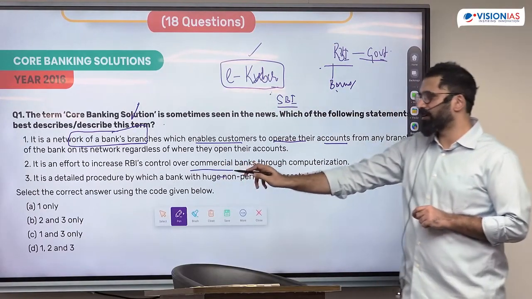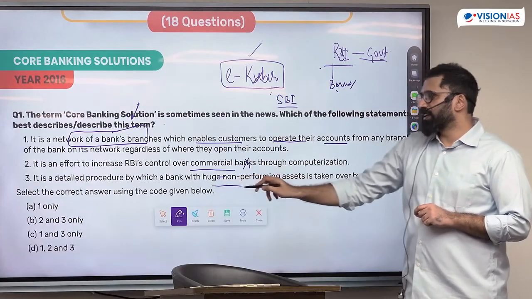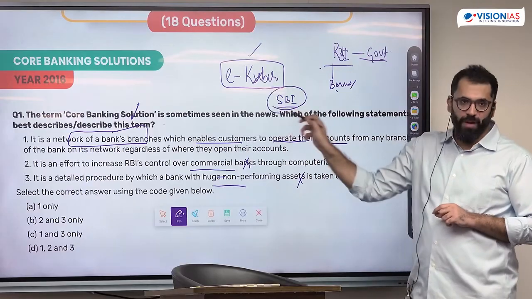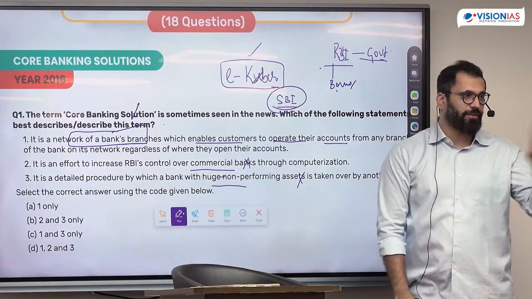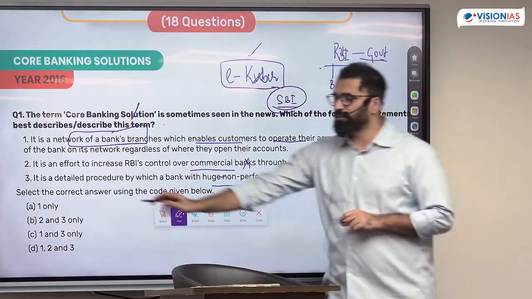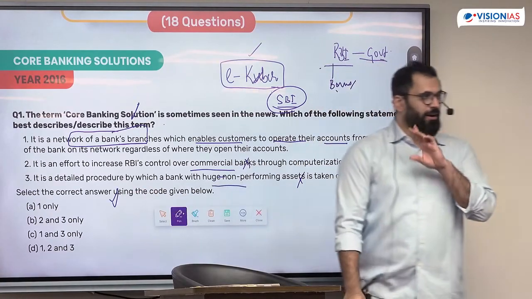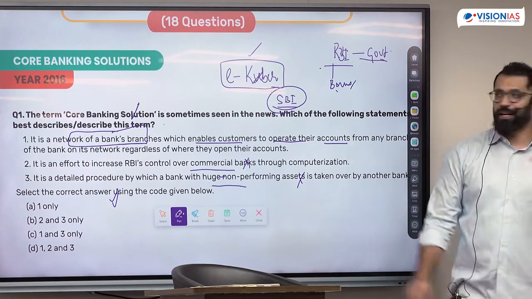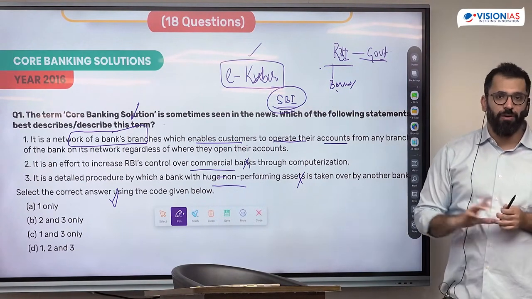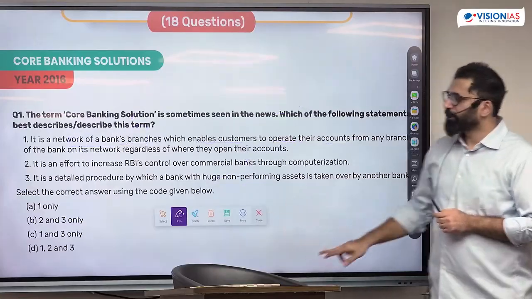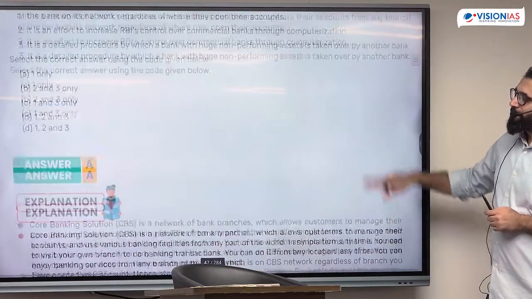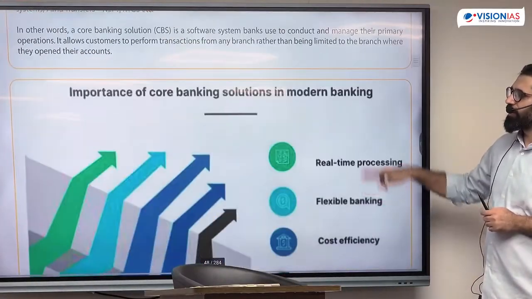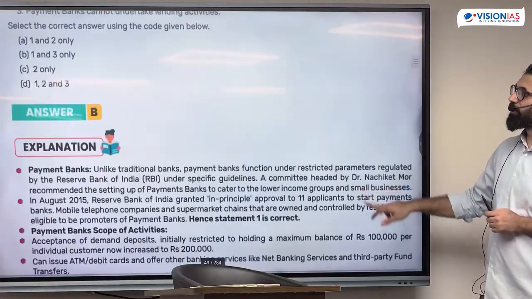It is an effort to increase RBI control. It is a detailed procedure with huge non-performing assets. CBS is with all banks so that they can manage the branch offices with the head office. The answer here is one only. Again, a completely newspaper driven question. You can't do it from any source. You need to understand eKuber and core banking. You will find it coming a number of times in the newspaper. All of these questions are mostly about whether you have experienced it in daily life or not, for which newspaper reading is important.